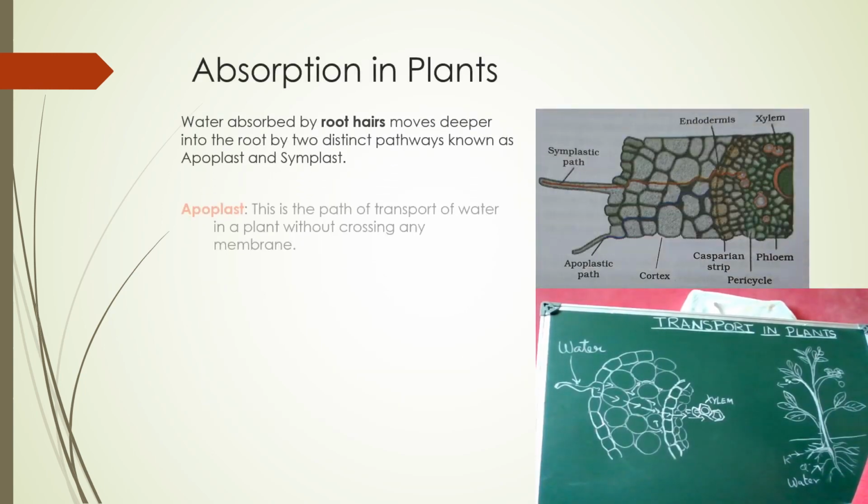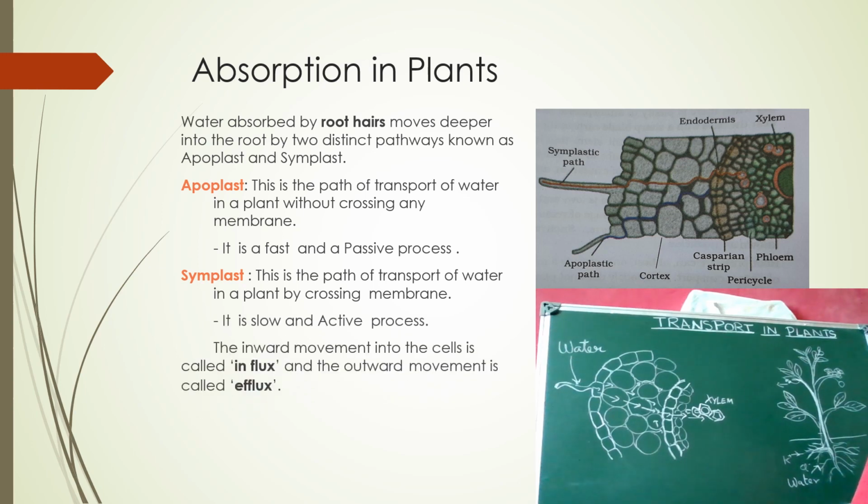Now we will see how water travels in the root cells. The root hair absorbs the water. How does this water get moved from one cell to another? There are two pathways, called the apoplast and the symplast. Water absorbed by the root hair moves deeper into the root by these two distinct pathways. Apoplast is the path of transport of water in a plant without crossing any membrane.